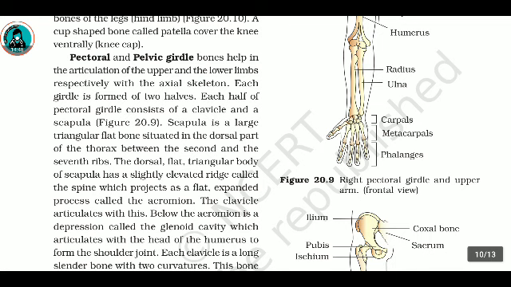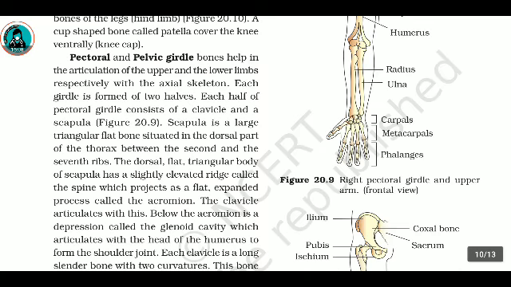Between the second and the seventh rib, the dorsal flat triangular body of the scapula has a slightly elevated ridge called the spine, which projects as a flat expanded process called the acromion. The clavicle articulates with this. Below the acromion is a depression called the glenoid cavity, which articulates with the head of the humerus to form the shoulder joint.